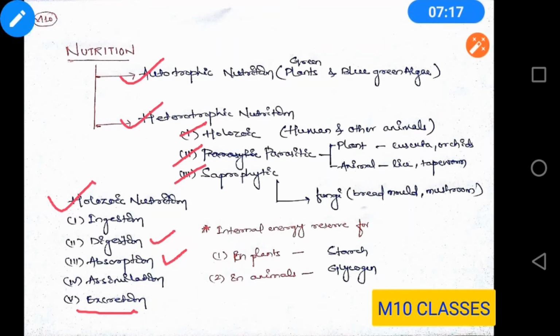Next comes your internal energy reserves. Whenever you are absorbing nutrients inside your body, they are stored as energy reserves, which are used in the later parts. In plants, those energy reserves are stored in the form of starch, and in animals, they are stored in the form of glycogen. These are important short questions.